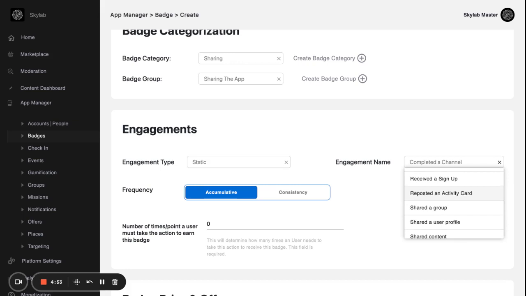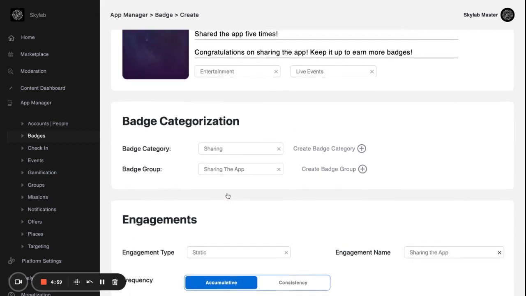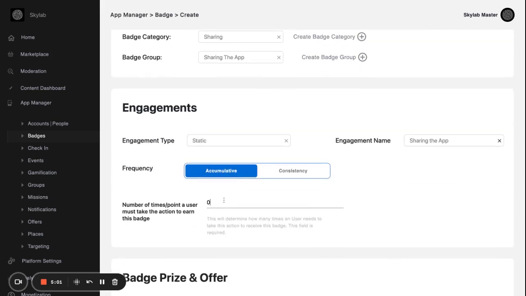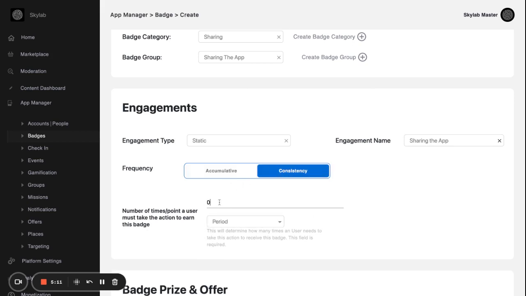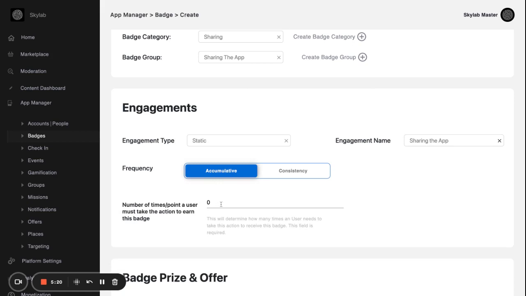I am going to scroll down until I find shared the app. And now I can say, because I said share in the app 5 times, this one is going to be 5, and that means that as long as the user has completed it 5 times within the lifetime of their account, they will get this badge. Or I could say consistency and say I want them to complete it 5 days in a row, 5 months in a row, or 5 weeks in a row. So that's the difference between cumulative and consistency.